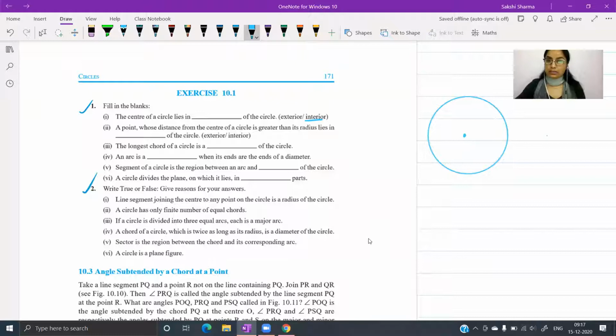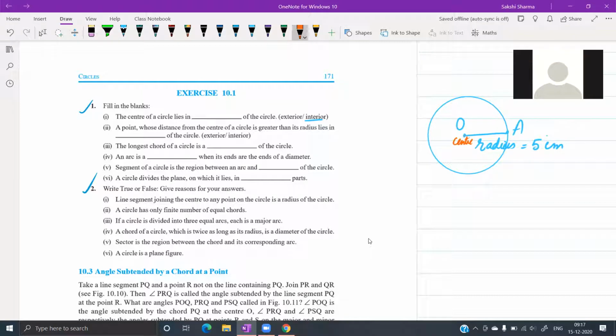Let us say we have a circle with center O. This represents the radius. Let us say radius is 5 centimeters. Now there is the point whose distance from this center, सेंटर से डिस्टेंस इससे बड़ा लेना है, 5 से बड़ा लेना है, तो वो पॉइंट कहाँ पे होना चाहिए? अंदर होना चाहिए, बाउंड्री पे होना चाहिए, बाहर होना चाहिए?